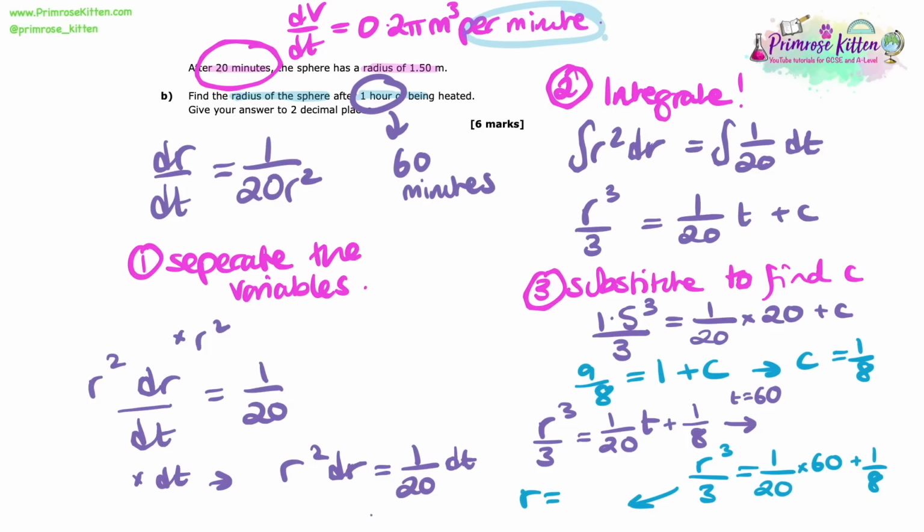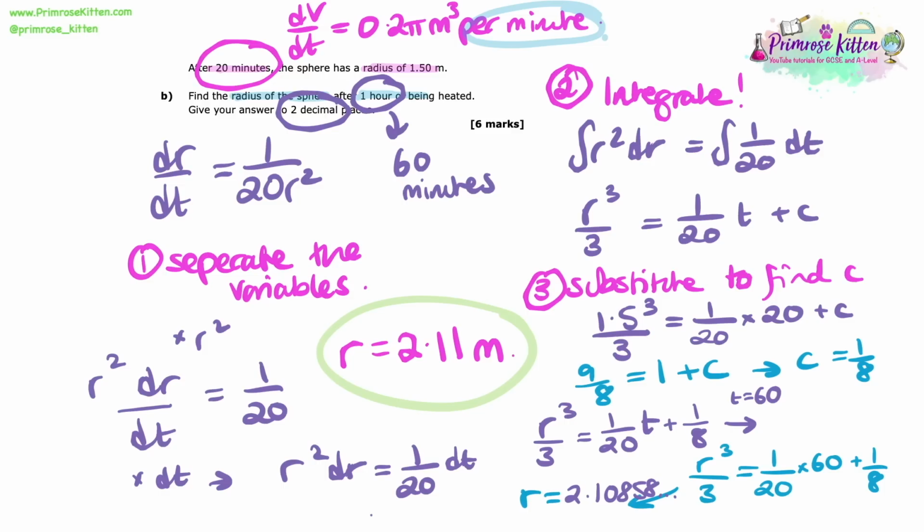Rearranging this, putting it into the calculator, timesing by 3 and then taking the cube root, gives me an answer equal to 2.108581663. Now the question wants it to 2 decimal places though, so here we have that the radius equals 2.11 metres. And that there is your answer. So make sure that you're familiar with the need to separate the variables, integrate, and then make substitutions to find the value of c.